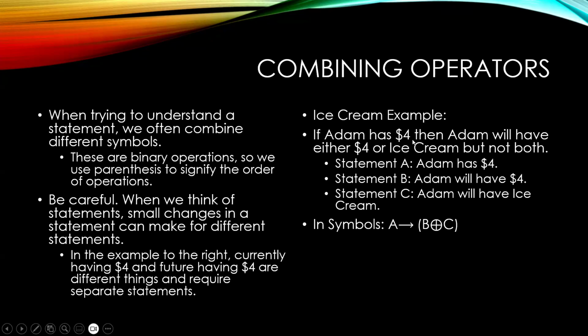And so here's our ice cream example. If Adam has $4, then Adam will have either $4 or ice cream cone, but not both. And so in this case, statement A is Adam has $4. Statement B is Adam will have $4. And statement C is Adam will have an ice cream cone. And so in this case, we could say A is implying the exclusive or of B and C. And so if Adam has $4, then either he will have $4 or he will have ice cream, but not both.